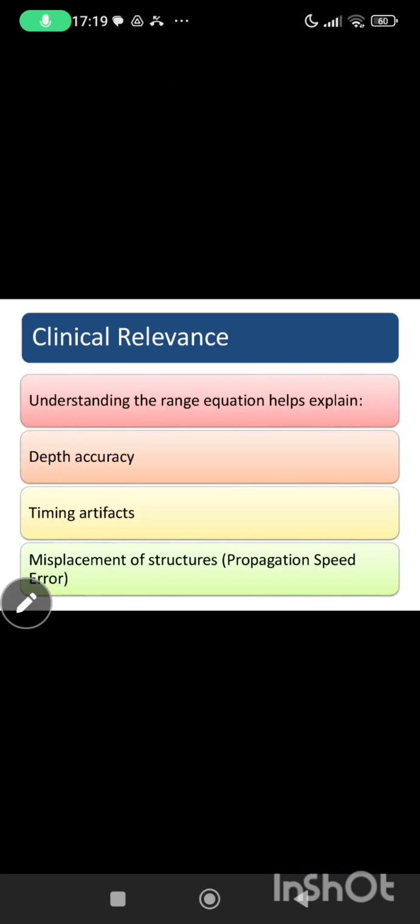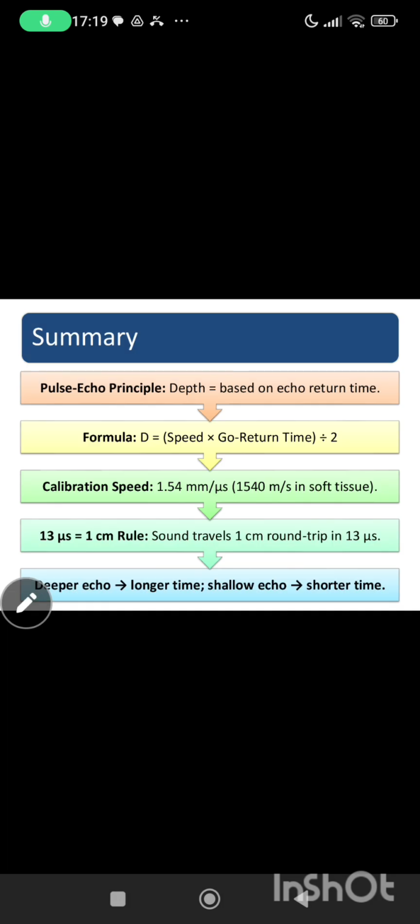So understanding the range equation helps explain depth accuracy, timing artifacts, and misplacement of the structure like propagation speed error. Okay, Tasmeen, can you now summarize all of these concepts?